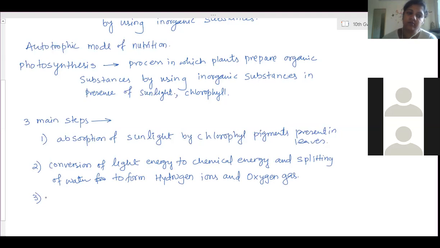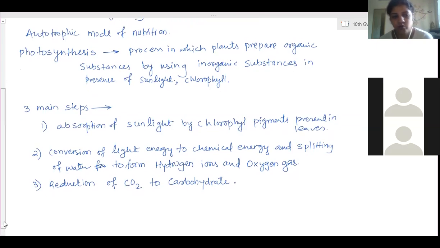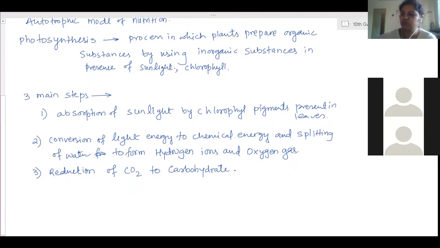And the third one, reduction of carbon dioxide to carbohydrates. Which carbohydrate is produced here? Glucose, fructose, glucose and fructose both together. Fructose and glucose both have the same formula, C6H12O6.